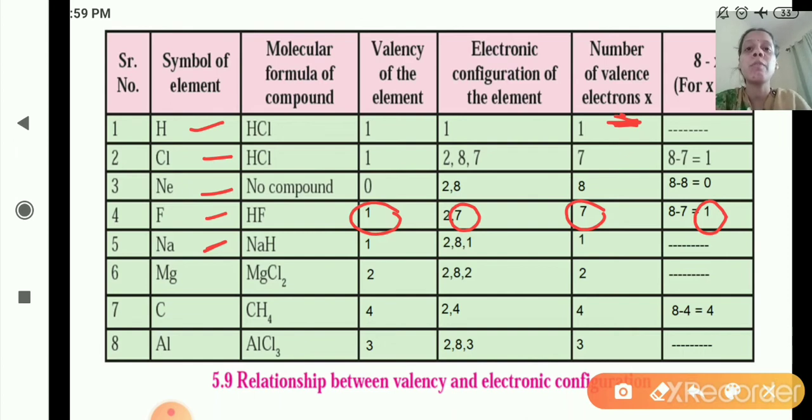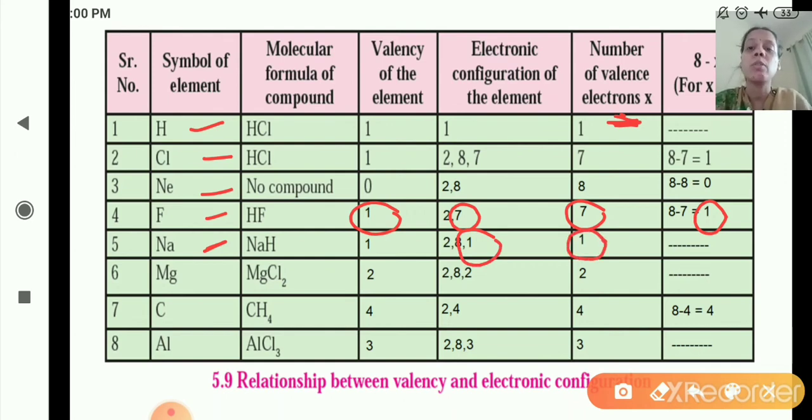Now the next one is sodium. How many total electrons are present in sodium? 11. So what is the electronic configuration? 2, 8, 1. How many electrons are present in the outermost shell? 1. So what is the number of valence electrons? 1.